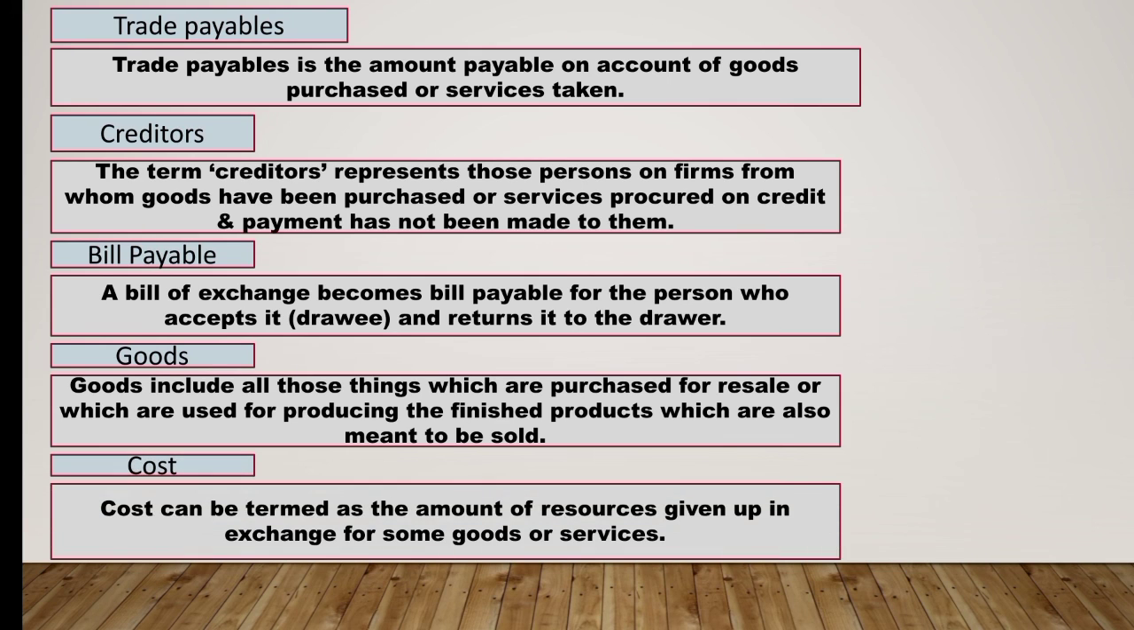Next is cost. So cost can be termed as the amount of resources given up in exchange for some goods or services. So whatever amount is incurred in purchasing the goods is known as cost.